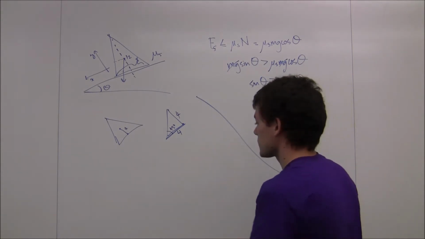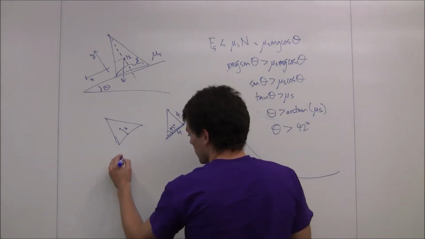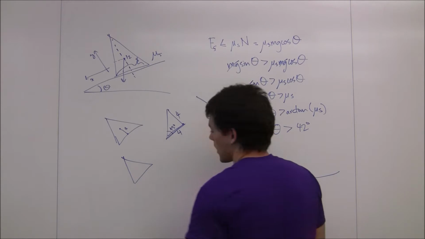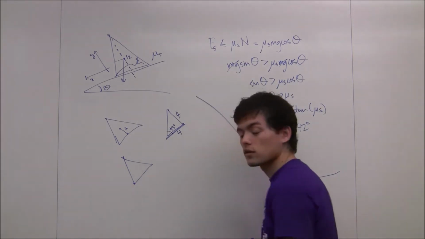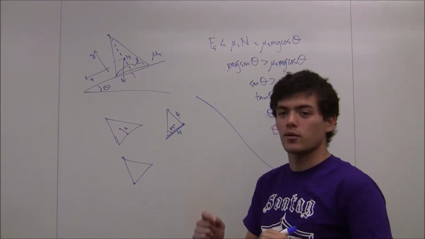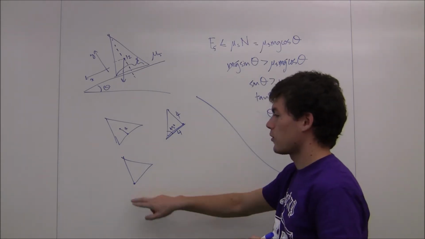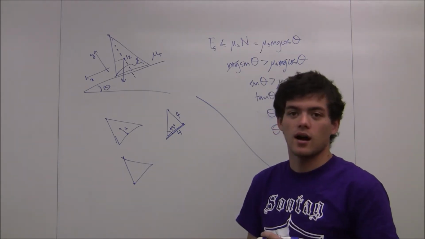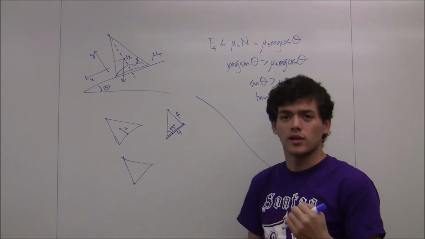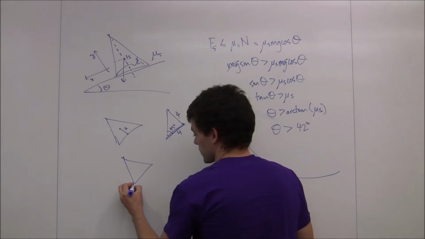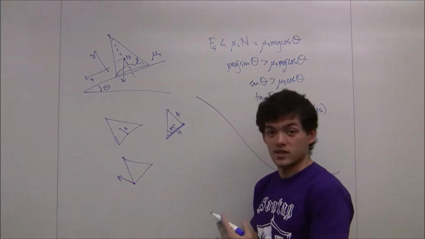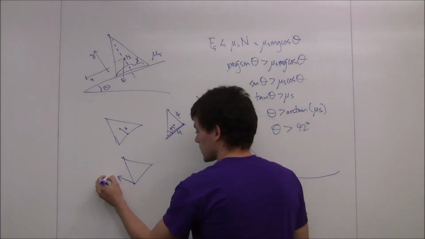So now what this tells us is that when we draw our little isolation diagram for the triangle, if the triangle is just about to tip, right before it tips, the only point that will have any real normal force from the ramp is going to be this lower left-hand corner, because that's the point that it's going to tip around. So that's where the normal force will act.